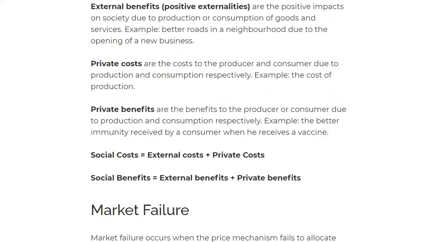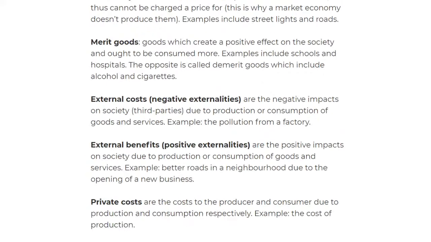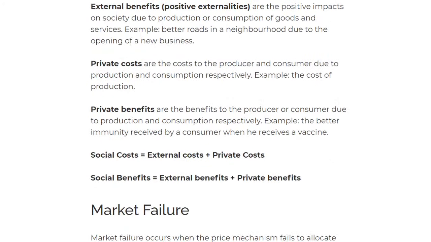Then we have social costs, and social costs are simply the external costs plus the private costs. So remember, external costs were simply the negative externalities, and when I add them to the private costs, we call them social costs. The social benefits are basically the external benefits added to the private benefits.